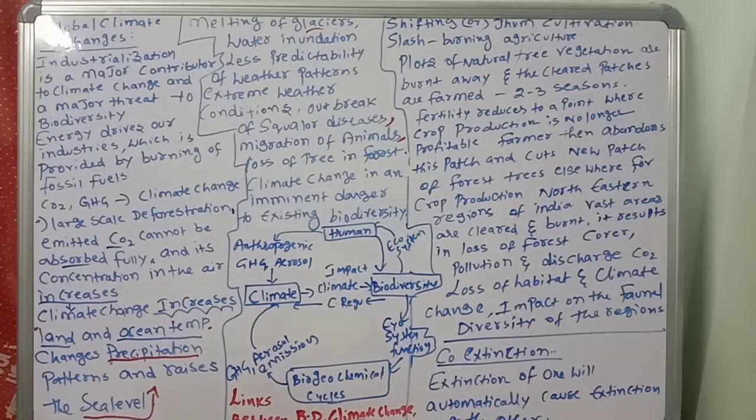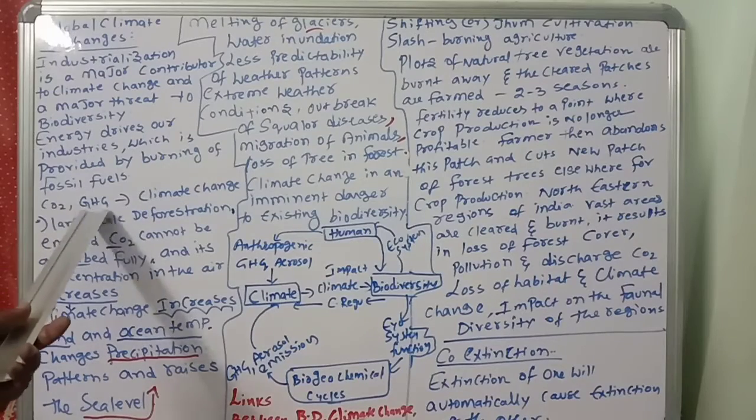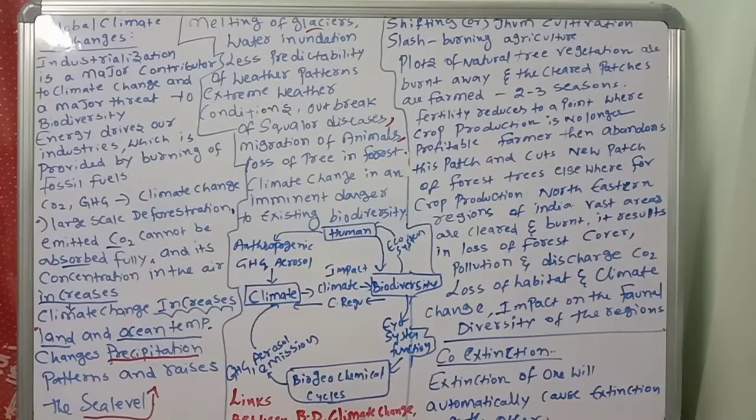Like this, co-extinction, pollution, natural threats, loss of biodiversity, these concepts will all be discussed in the next class. Up to that, today we covered global climate change, how greenhouse gases and carbon dioxide affect it, and the links between biodiversity, climate change and human well-being.